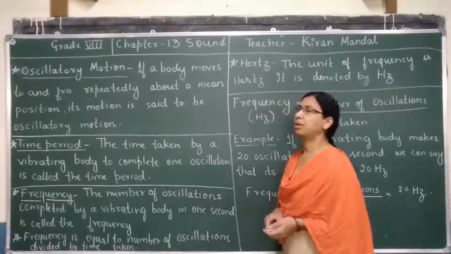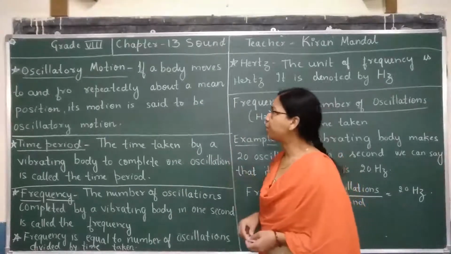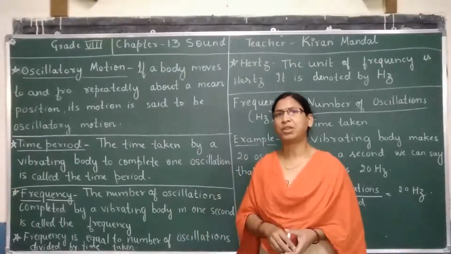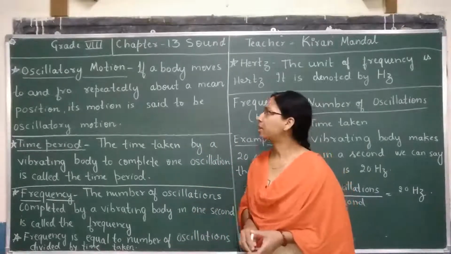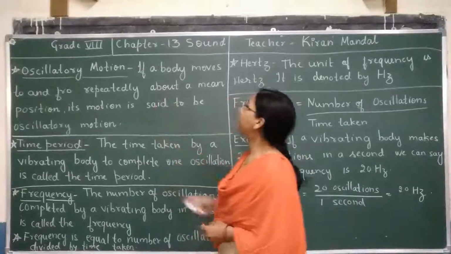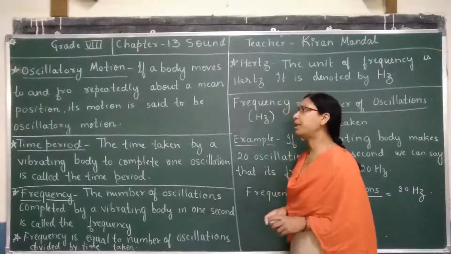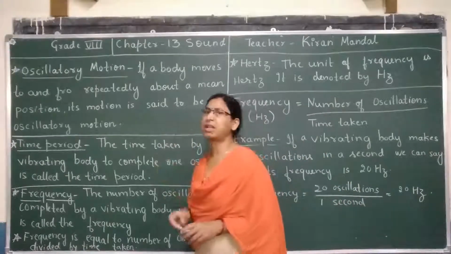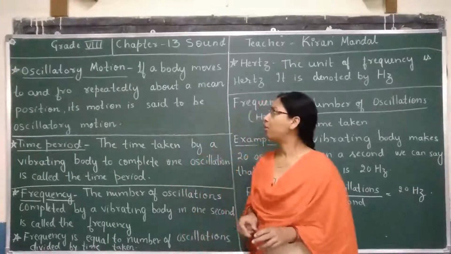Let us start with the first one, that is oscillatory motion. About this motion you have already learned in your lower classes. So let us start with the definition. If a body moves to and fro repeatedly about a mean position, its motion is said to be oscillatory motion. So what does it mean?